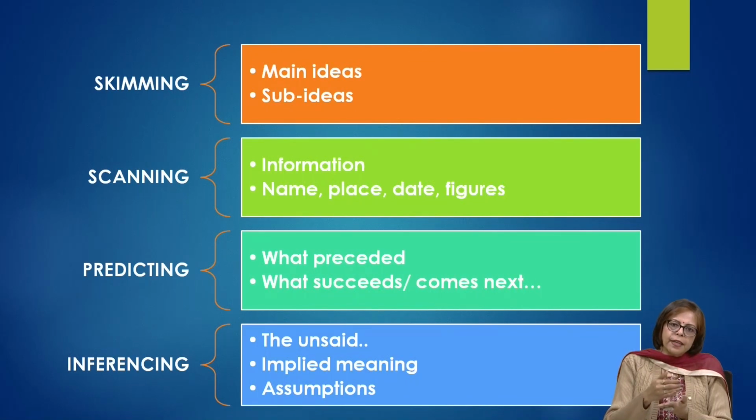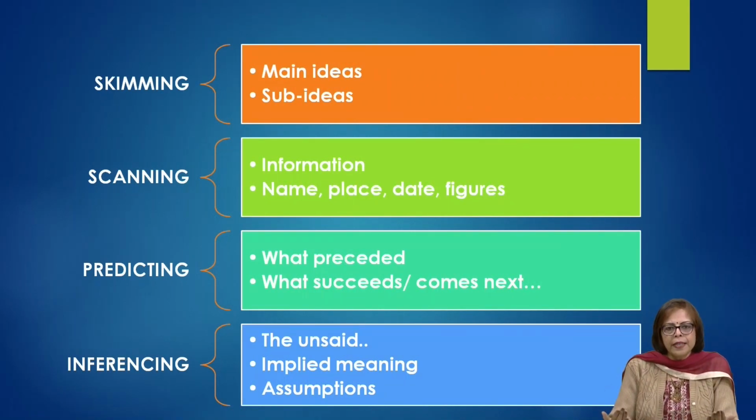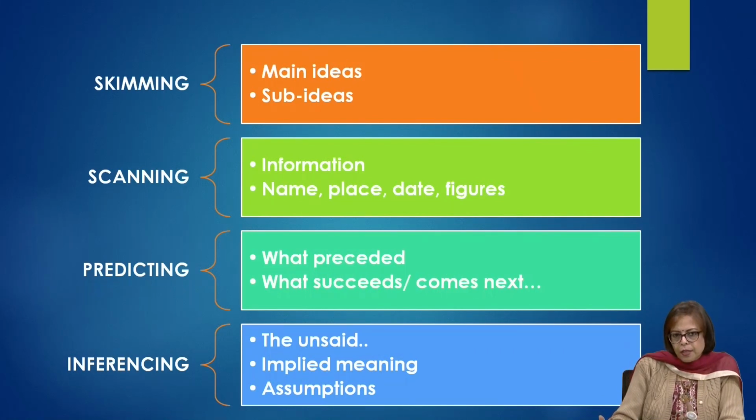If you do it in 4 stages, if you divide it into 4 parts, you will be able to completely comprehend the entire text. One very important thing that you have to look at is identifying the main ideas and the sub-ideas. What is the text talking about?